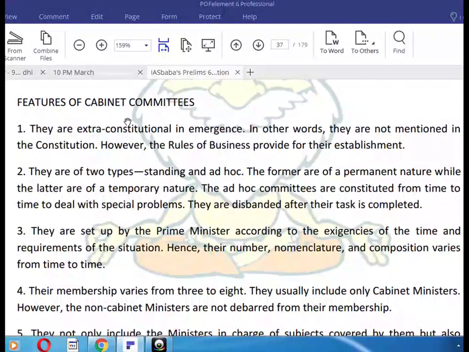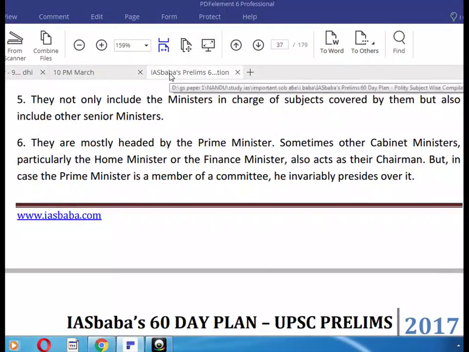They are set up by the Prime Minister according to the exigencies of the time, the requirements of the situation. Hence, their number, nomenclature, and composition vary from time to time. They not only include the minister in charge of the subject covered by them, but also other senior ministers. They're mostly headed by the Prime Minister. Sometimes other cabinet ministers, particularly the home minister and finance minister, also act as chairman. But if the Prime Minister is a member of the cabinet committee, he invariably presides over it.